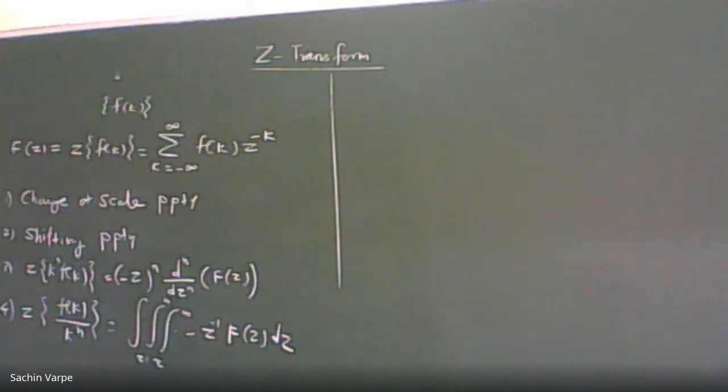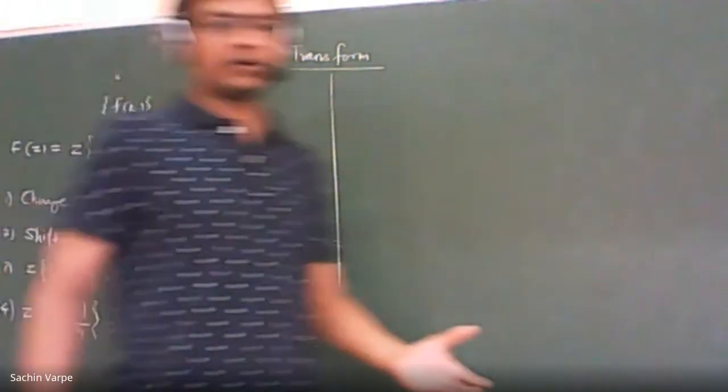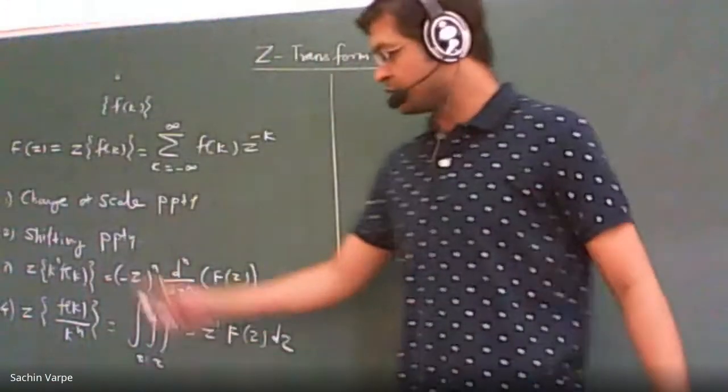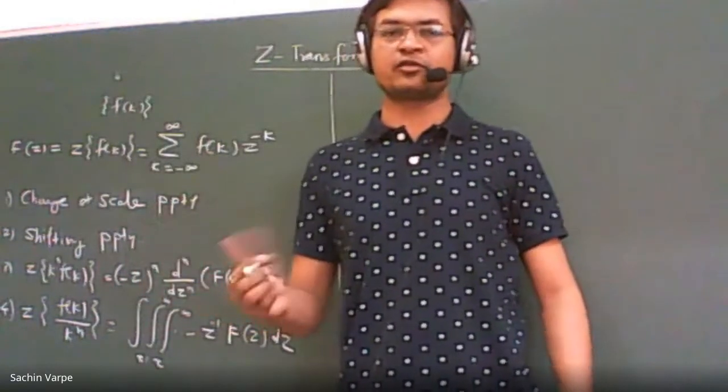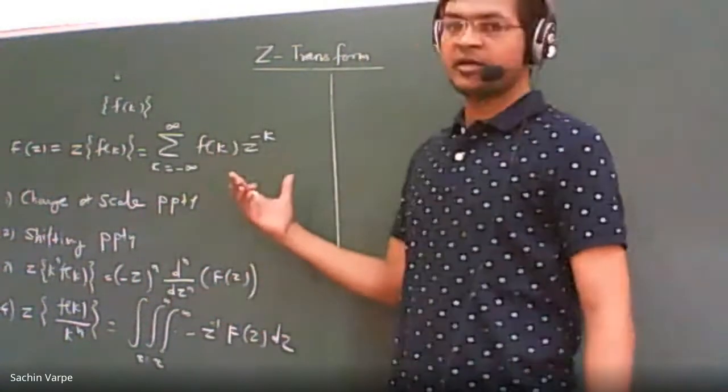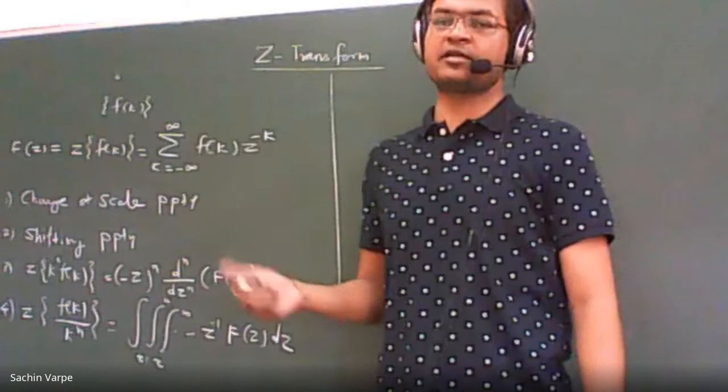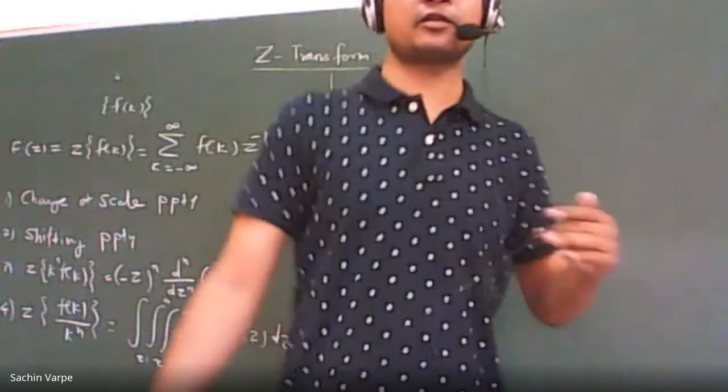We have discussed all these properties and even a few more properties related to the initial value theorem. Initial value is at 0 and final value is at infinity. So we have evaluated the limit as z tends to 0 and the limit as z tends to infinity. That is the initial and final value theorem.